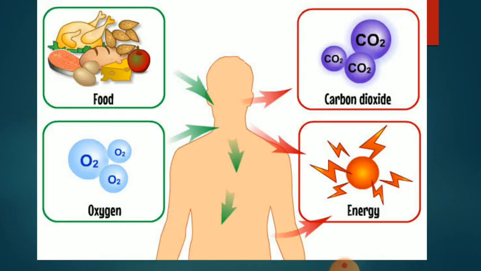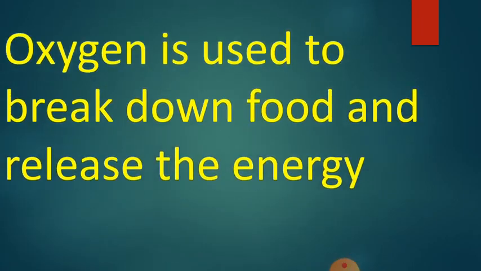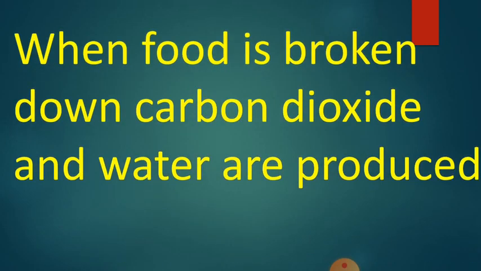They didn't show it here, but along with the carbon dioxide, we will be getting water. Now, when food is broken down, what are the two things given out? Carbon dioxide and water are produced.